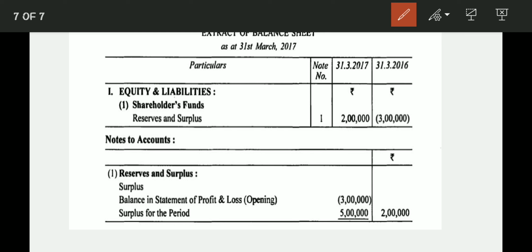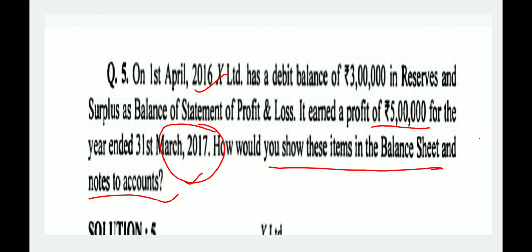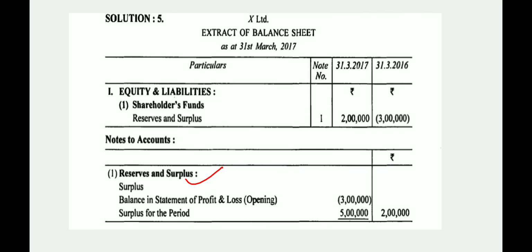So it is shown in reserves and surpluses. Why is it shown in reserves and surpluses? Because it is a debit balance of reserves and surpluses as balance of statement of profit and loss account. So you have to be very careful in reading the question. You have to decide in which head the particular item will be shown in the balance sheet. Okay.